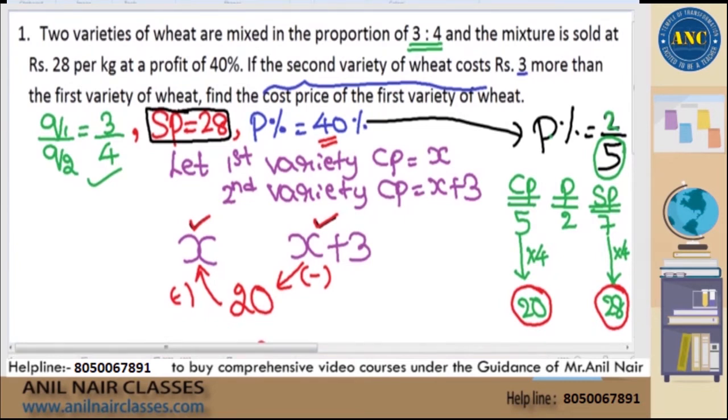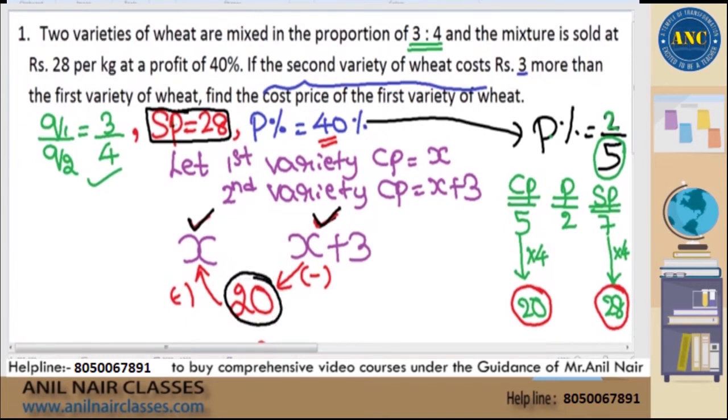First variety is x. Second variety is 3 more than x. It is x plus 3. I wrote x and x plus 3. They are cost prices, but the resultant I should not write as a selling price. All the three should be of the same parameter. If this is cost price, this is cost price, this also should be cost price.